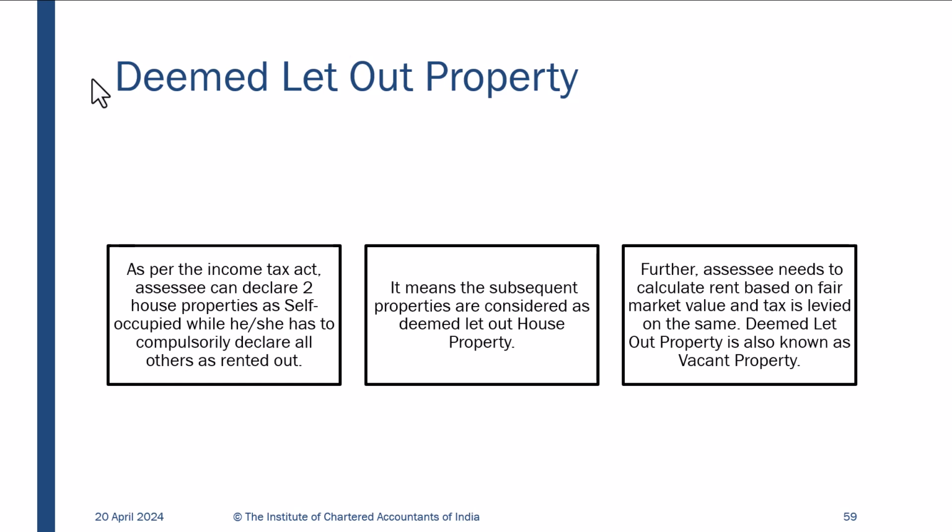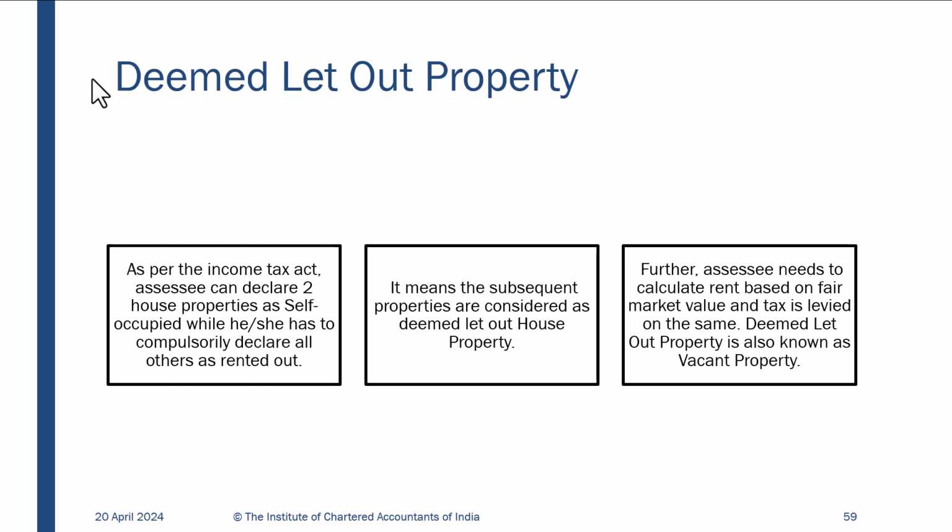Deemed let out property. As per the Income Tax Act, an assessee can declare two house properties as self-occupied, while she has to compulsorily declare all others as rented out. It means the subsequent properties are considered as deemed let out house property. Further, the assessee needs to calculate rent based on fair market value and tax is levied on the same. Deemed let out property is also known as vacant property.